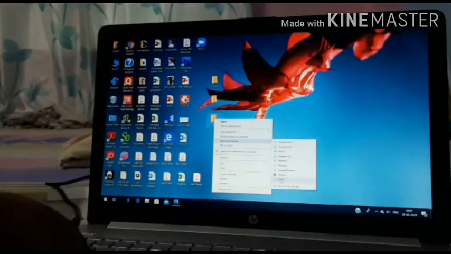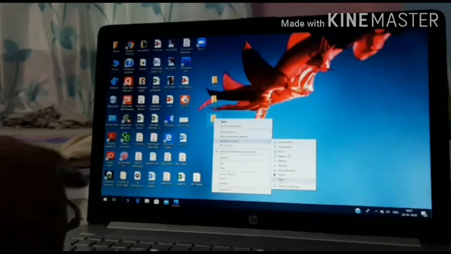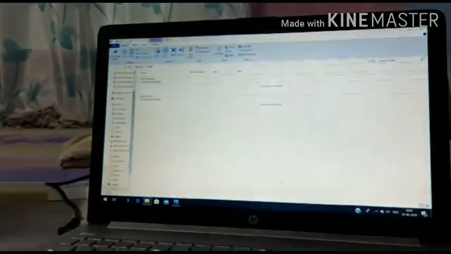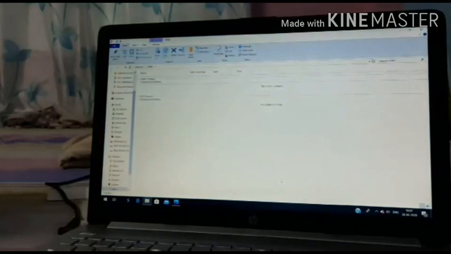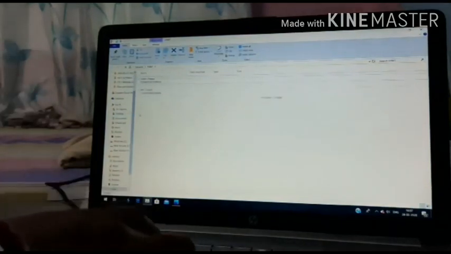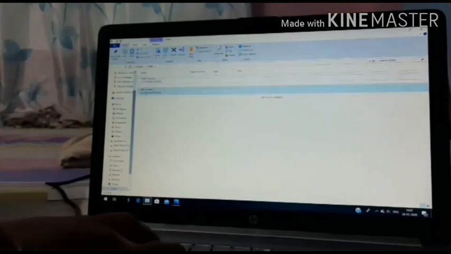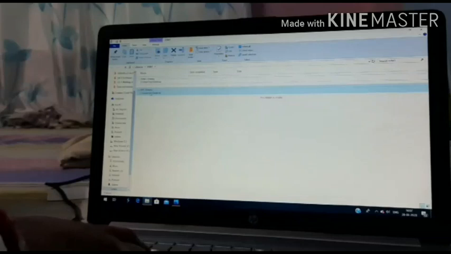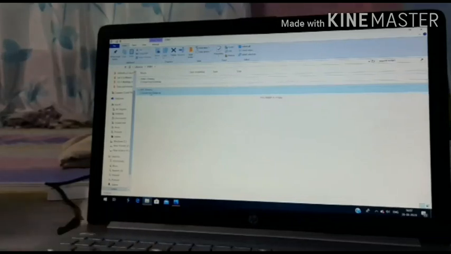The ABC folder will come inside the VVM library. I am clicking over there. You can see inside the VVM library, you will get the ABC folder. So this is the way we can create a library or include a library.